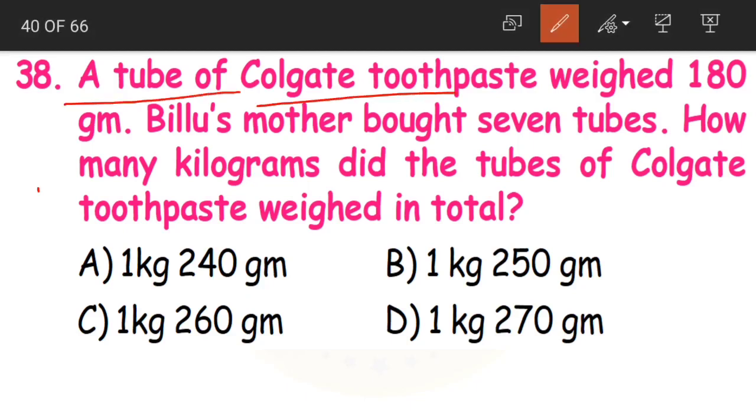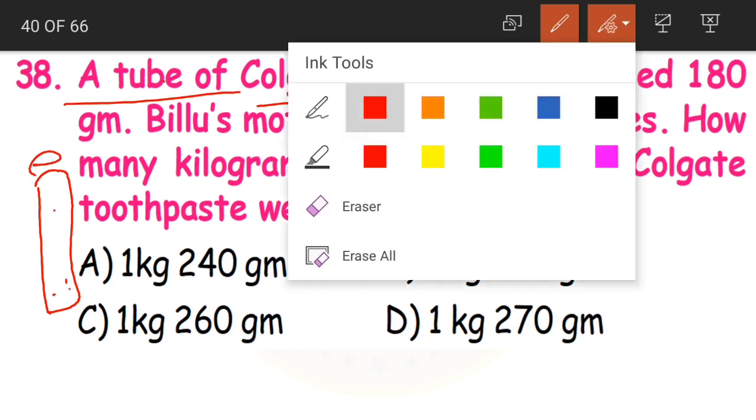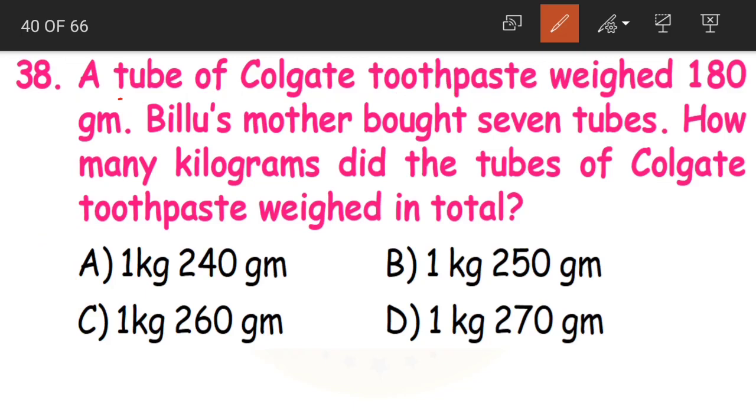A tube of Colgate toothpaste. Tube means we use toothpaste, right? The toothpaste normally comes in a type of packet like this. This is called the tube here. Now the weight of one tube is 180 grams.